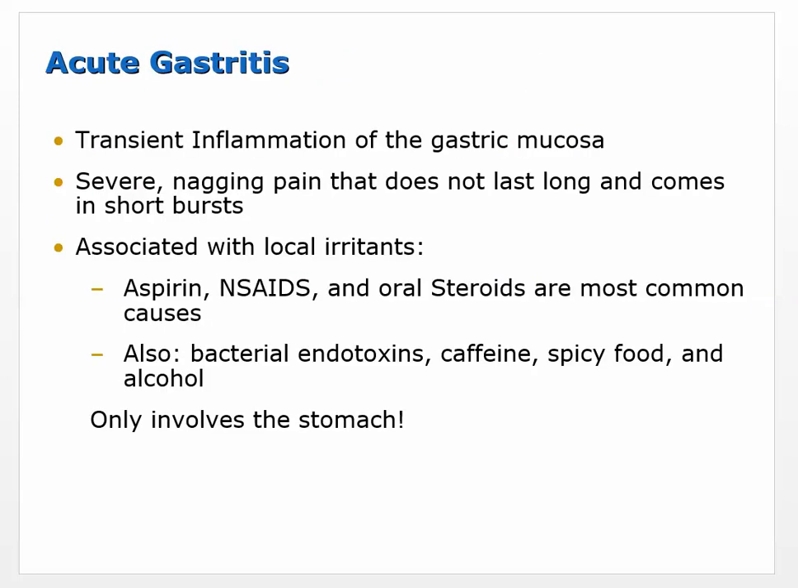Okay, so first of all, we'll talk about acute gastritis. This is going to be a transient inflammation of the gastric mucosa. Transient, so rapid onset. It's an acute, severe nagging pain that does not last long and comes in short bursts.